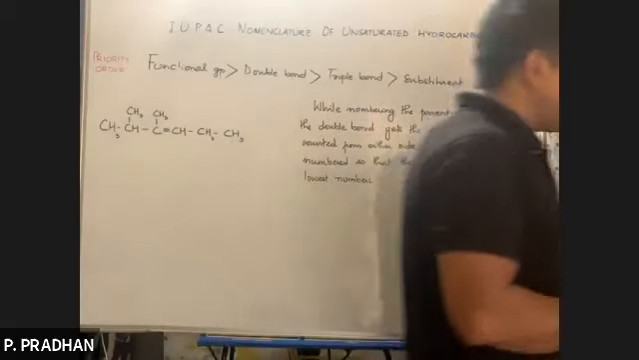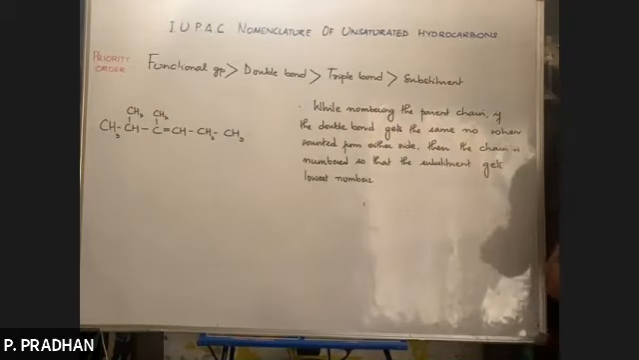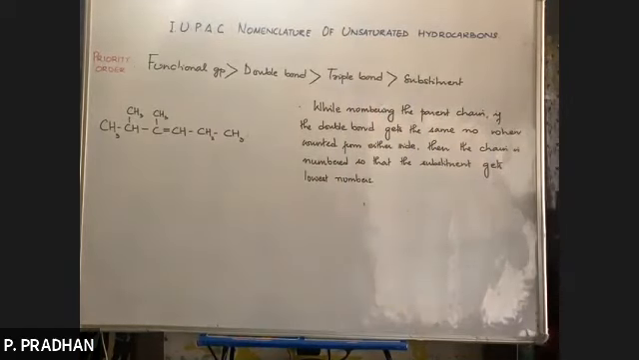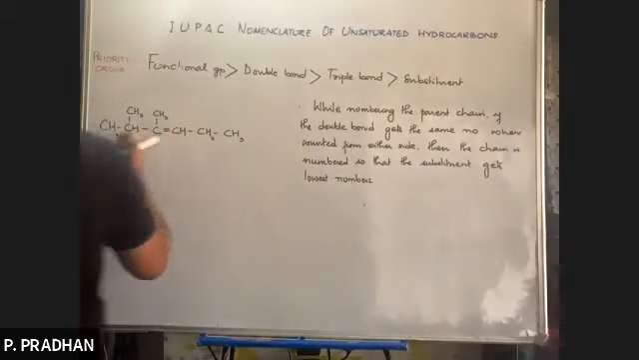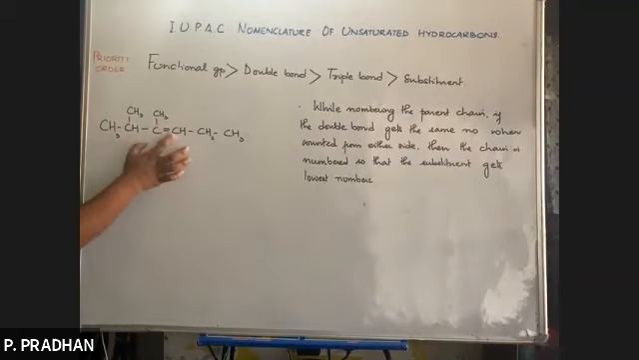Okay, if the double bond gets the same number when counted from either end, then you'll start numbering from that end so that the substituent gets the lowest number. Right? So the double bond is getting number 3 anyway. In such cases, where will you start numbering from, right hand side or left hand side? In any case, the double bond will get number 3. 1, 2, 3, 1, 2, 3. But if we start from here, the substituent will get a lower number.